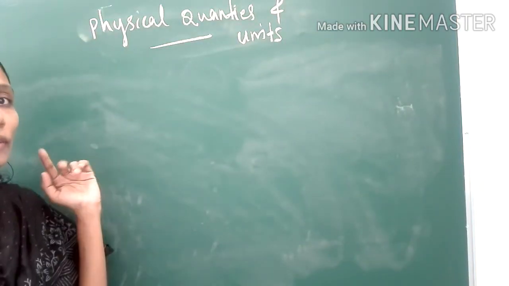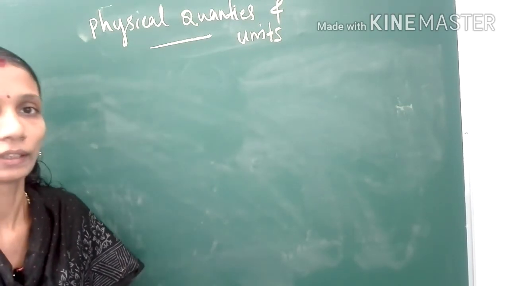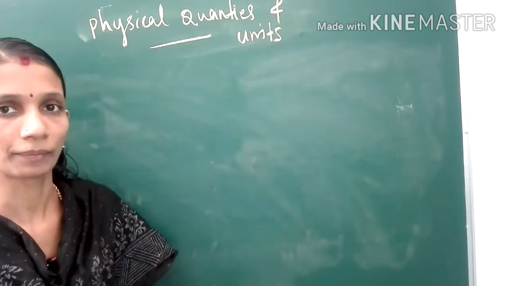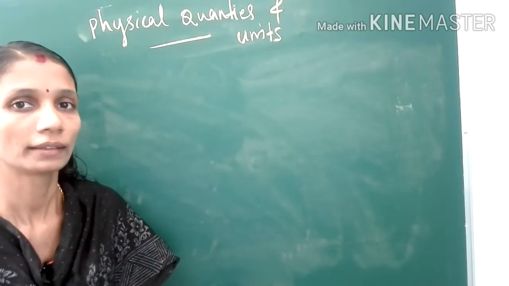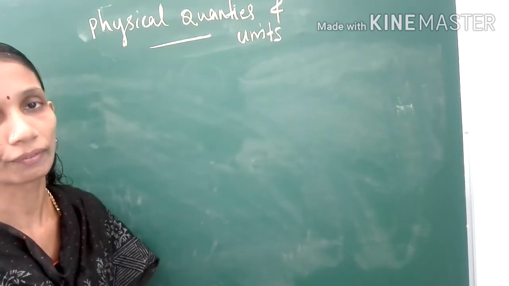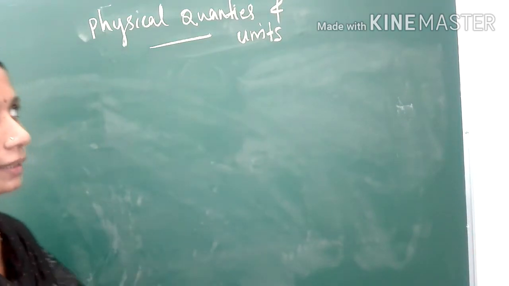So we studied physical quantities. Two types of physical quantities are there. That also we studied. Come to the next one, units. What is a unit? The standard measure used for the comparison of a physical quantity is called a unit.